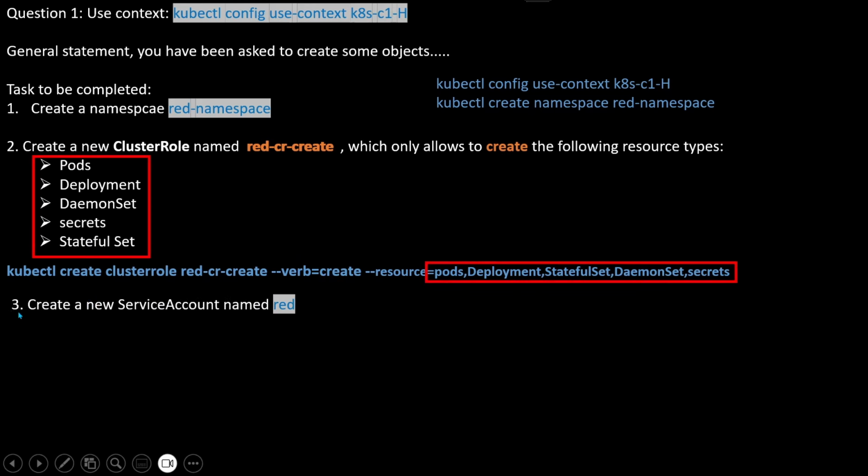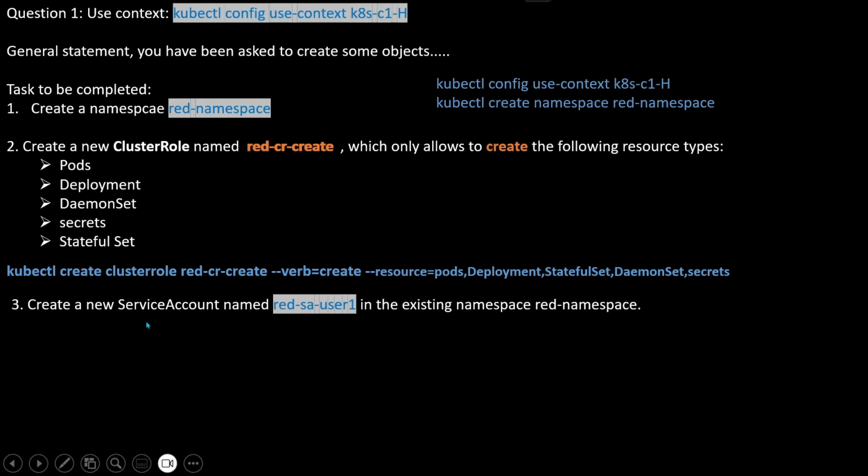After that, the third task is to create a new service account named this one in the existing namespace. It means that we need to create the service account, and what command do we need to execute here? kubectl create serviceaccount, the name of this, -n namespace. It is mentioned in this task that we need to create this service account inside this namespace. Okay, and this is the namespace here.